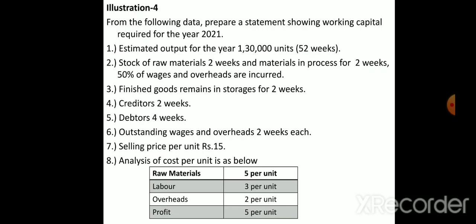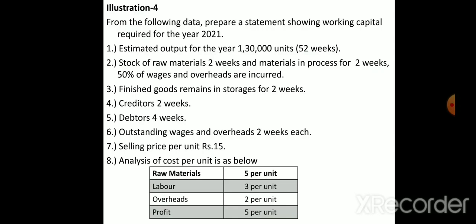So while calculating work in progress, the raw material will come in full. Previously we saw in the table that for working capital we have to consider raw material, labor and overheads. Labor means wages, which we have to pay to the laborers. In the wages and overheads we have utilized only 50%, and the remaining 50% we have used for some other purpose. So we take only 50%.